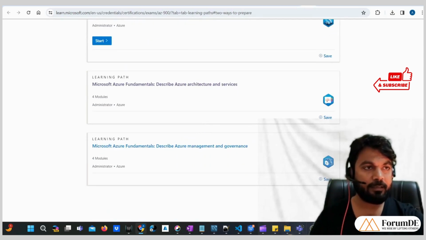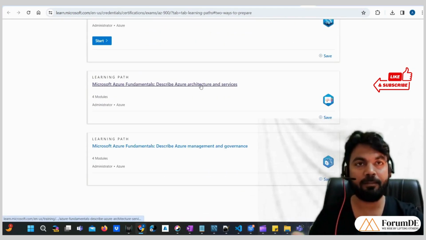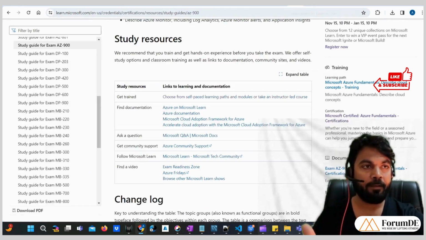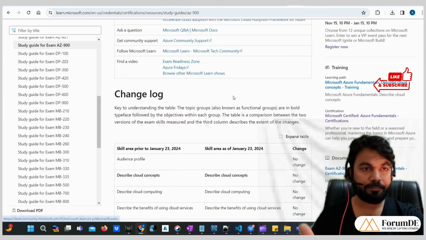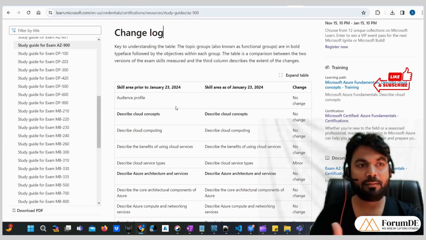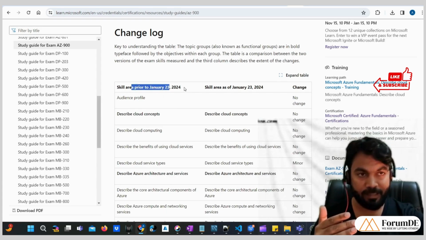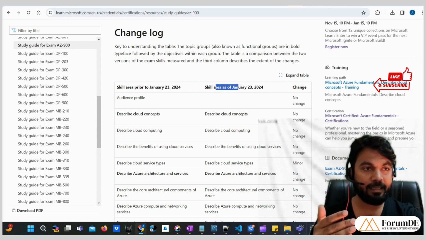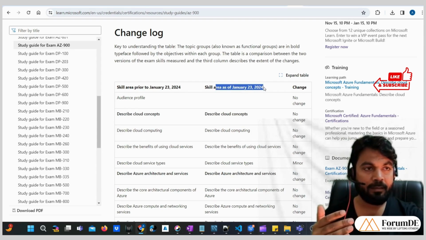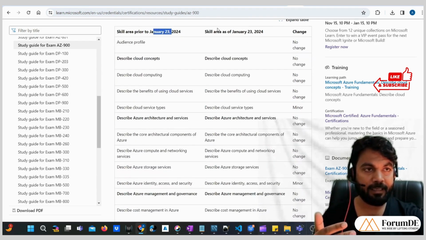So these are further subtopics. This is the place where you can find all the suitable material that will be required for your learning. Now we have something called change log. Okay, and this change log is showing, like you can see, skills area prior to January 23 24, and skills area as of January 23 24. It means these are the skills area that was being measured before this date, and after this date these skills will be measured.